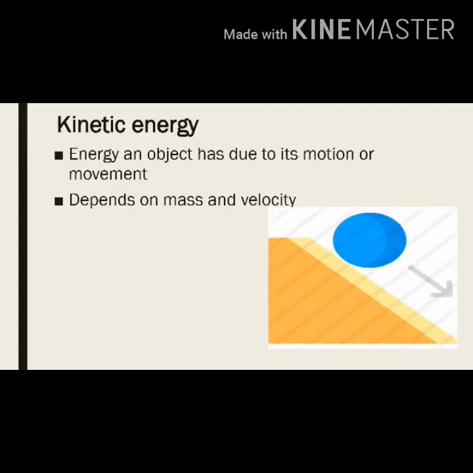Kinetic energy is the energy an object has due to its motion or movement. All moving things have kinetic energy. This is why it is sometimes referred to as movement energy. Kinetic energy depends on two things. First, mass or size, and second, velocity or speed of an object. Suppose a car and a truck are traveling on a road at the same speed, but the truck will have more kinetic energy because of its size or mass.